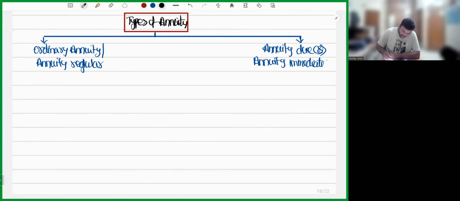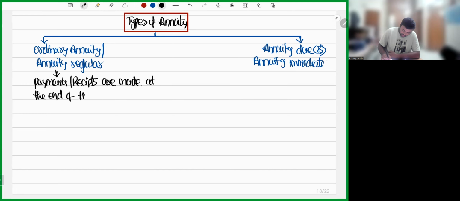It is simple. Ordinary annuity means payments or receipts are made at the end of the period. If payments or receipts are made at the end of the period, it is called as ordinary annuity or annuity regular. Now, what is this annuity due or annuity immediate?